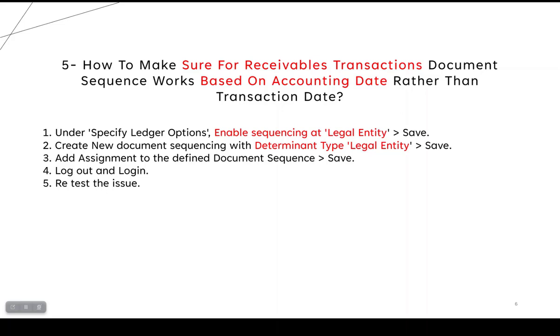Again, under the specified ledger option, you have to enable the sequence at legal entity. Also the determining type will be at legal entity. This is during defining the sequence. After the assignment, for all defined sequences, log out, log in, and retest the issue.